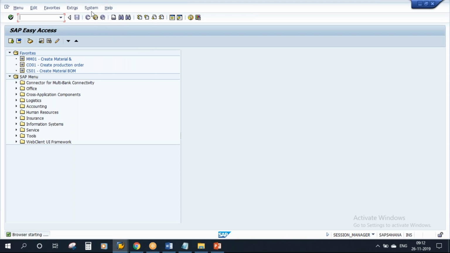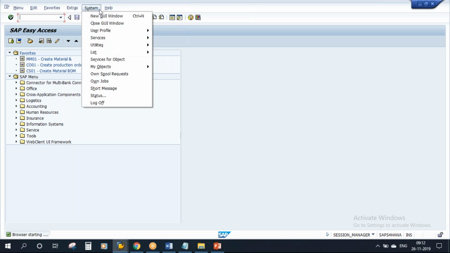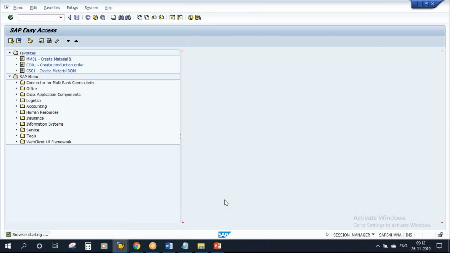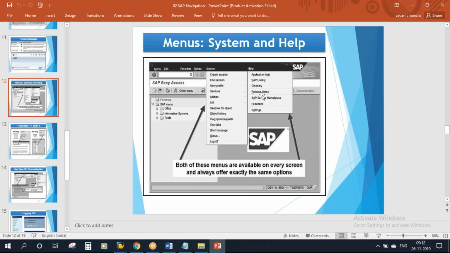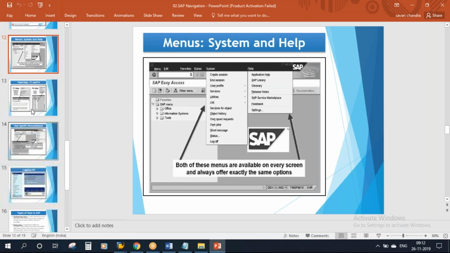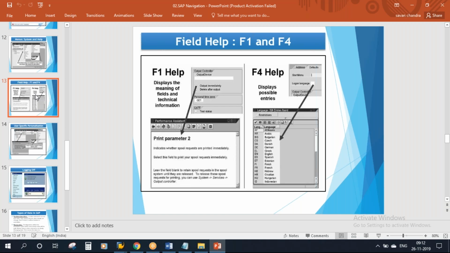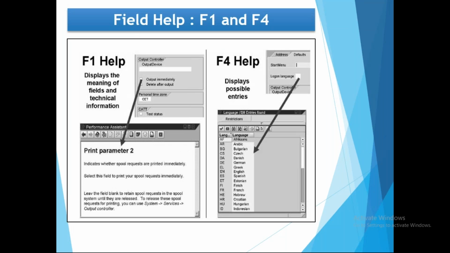So you can execute System and Help from any screen. Next we'll discuss field help. When you are working on SAP, for every field you can use F1 help. F1 help means it displays the meaning of that field and the technical information.